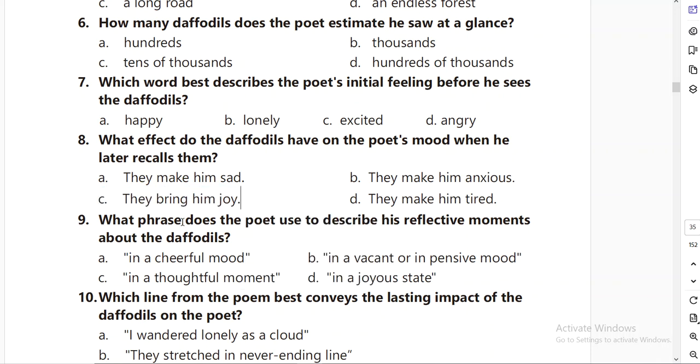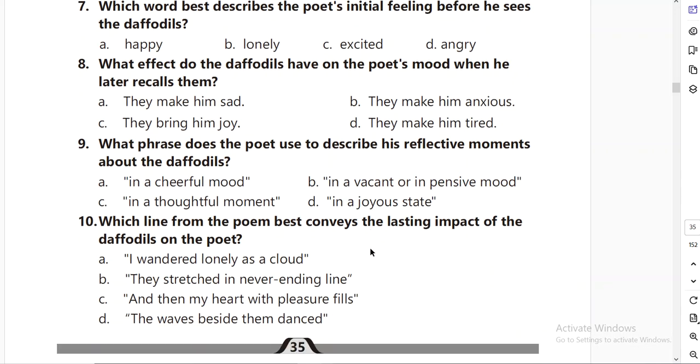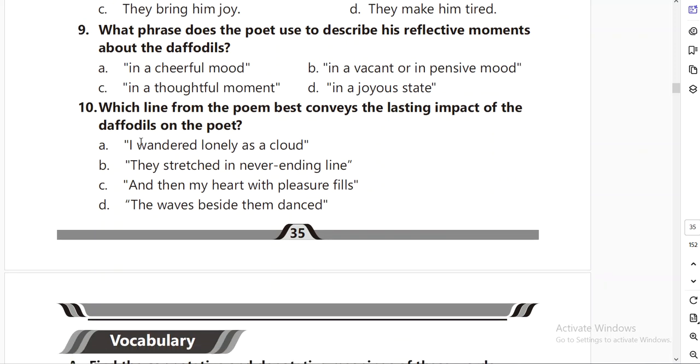Ninth one: what phrase does the poet use to describe his reflective moments about the daffodils? In a cheerful mood, in a vacant or pensive mood, in a thoughtful moment, or in a joyous state? The answer is option B, in a vacant or pensive mood. Pensive means a thoughtful mood.